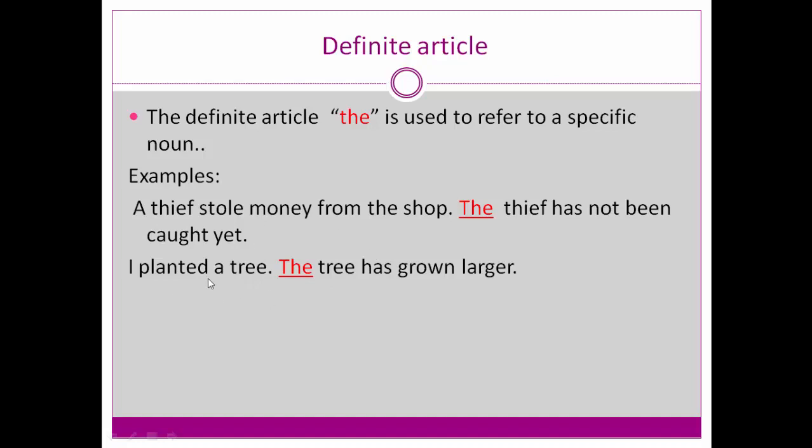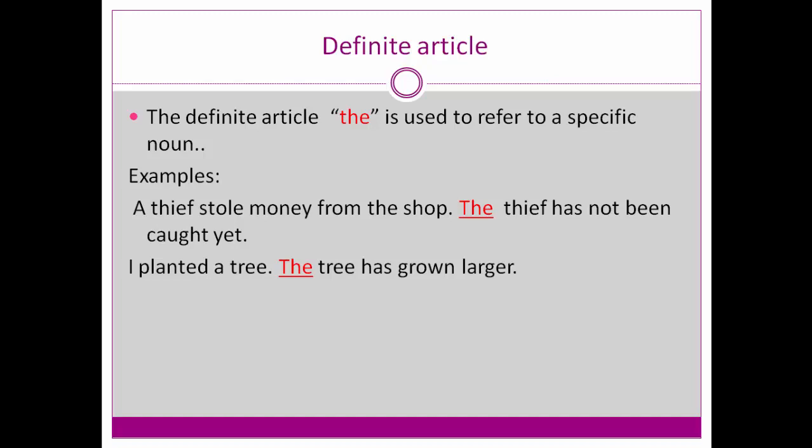When I say I planted a tree, I am mentioning it to the listener, who does not know what I am talking about. Now I am introducing a tree, so the listener understands.